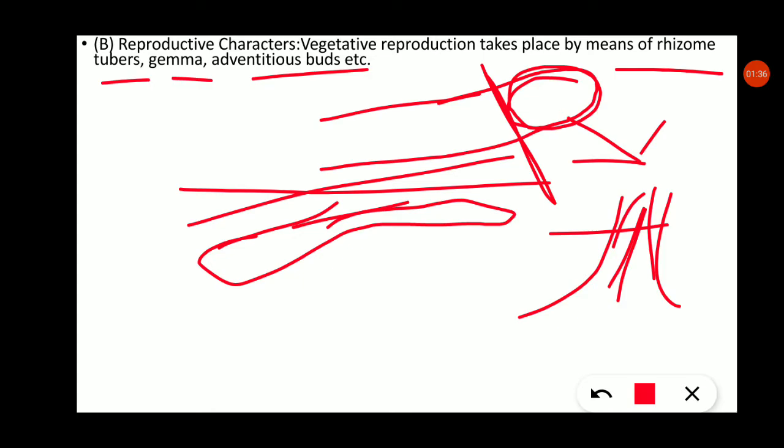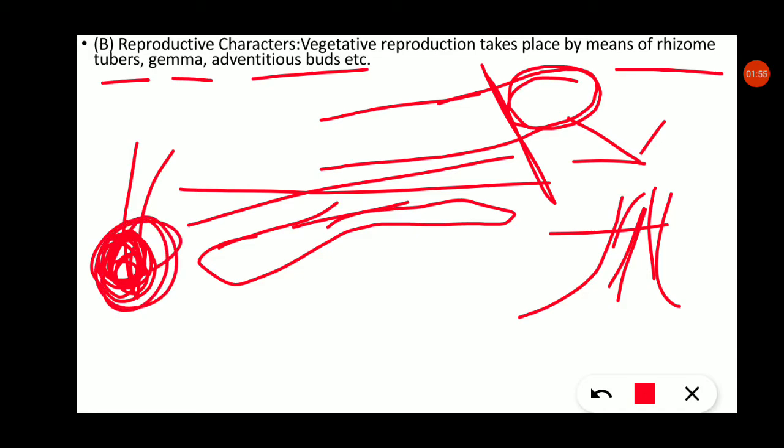Then the gemma body. As you know, the gemma body is formed when mitosis, that is cell division, takes place at the tip, at the rhizoid. The cells multiply through cell division and form a specific structure. When this specific structure is cut and, under favorable conditions, gives rise to a new plant, it is known as the gemma body.